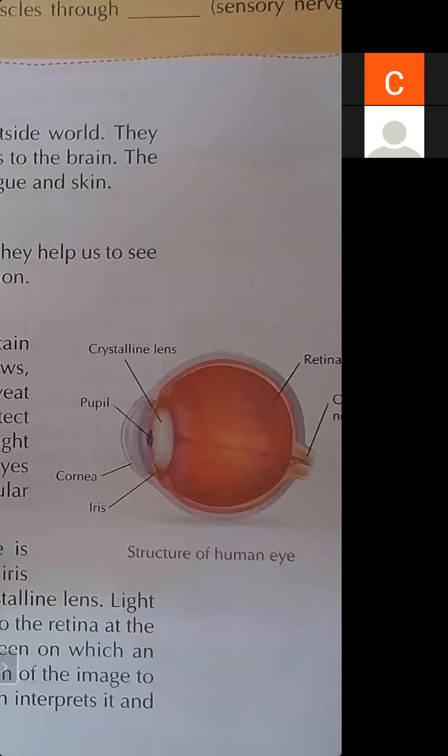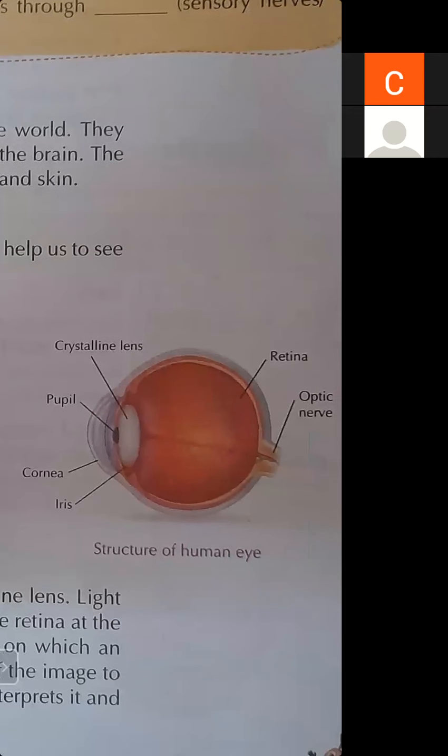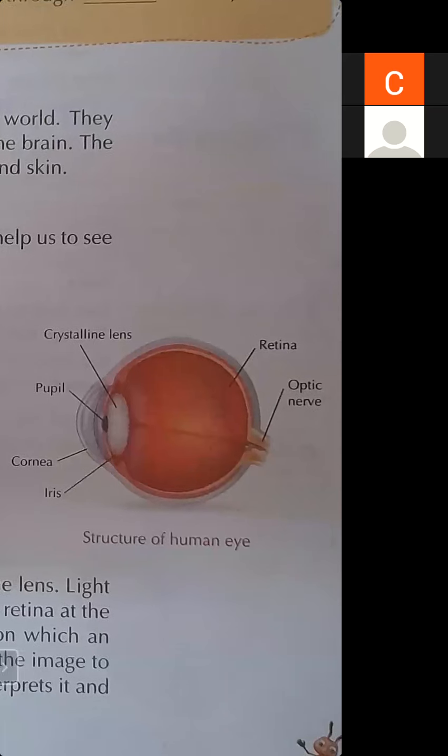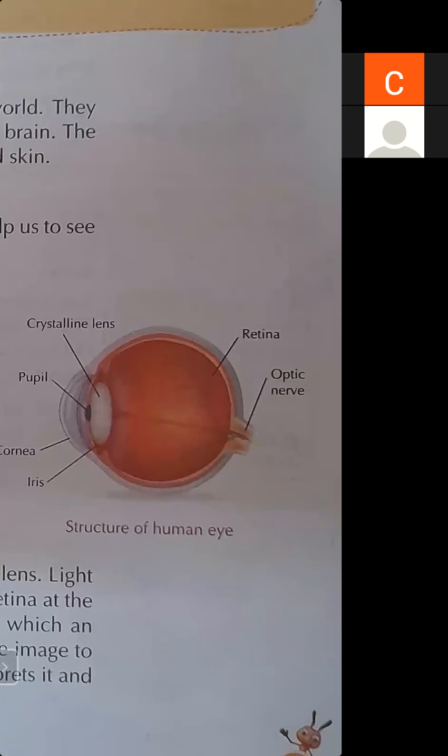That is iris. So behind the iris, there is a black spot known as pupil, and a crystalline lens, a transparent material through which light enters into our eyes. Then behind there is a retina. At retina, the image will be formed.